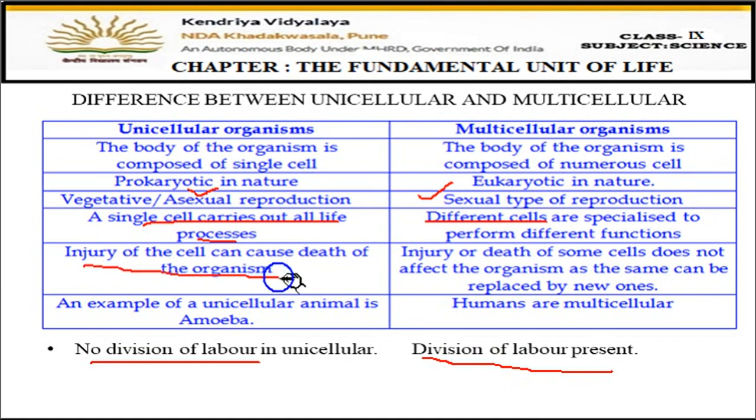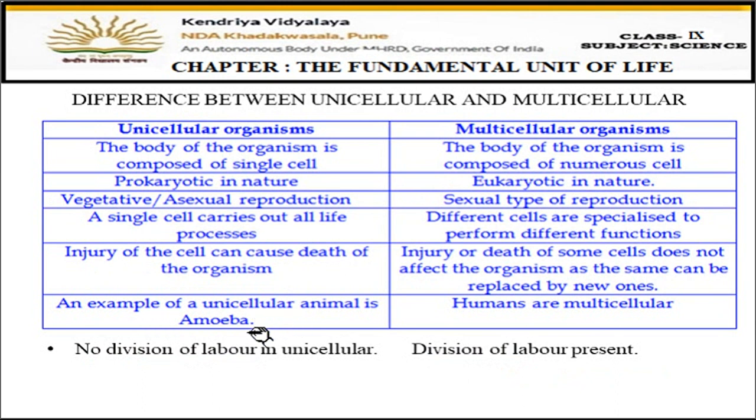Now, injury of the cell can cause death of the organism. In unicellular, if the cell gets some injury, then the animal will definitely die, because there is a single cell, and if that single cell gets injured, there are more chances of the death of the organism. But in multicellular, injury or death of some cells does not affect the organism. Suppose we had an injury in our hand, it is not certain that the person will die, because the injury is on some specific cells, not the complete body. But in unicellular, that one cell is the complete body, so injury of the cell may cause death.